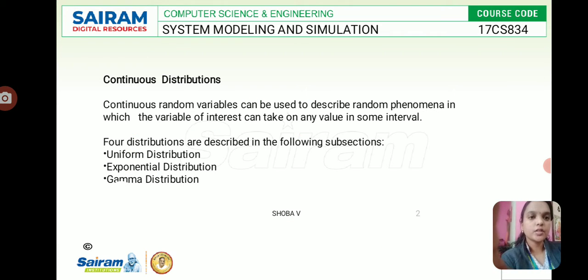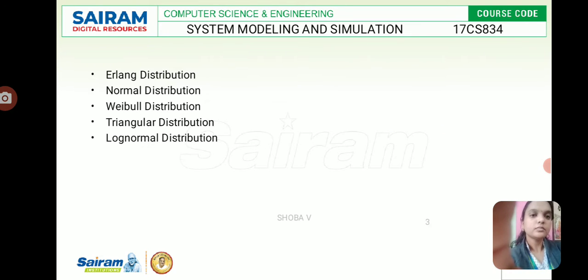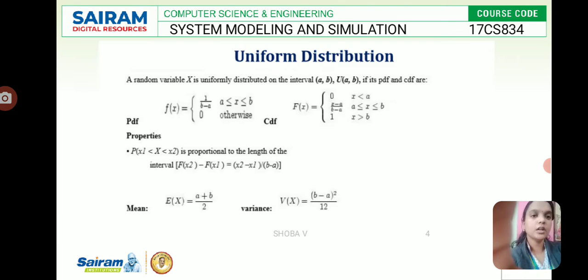So, continuous distribution. This can be used to describe random phenomena in which a variable of interest can take any value in some interval. We are using integrals over here, and we have distributions: uniform, exponential, gamma, Erlang, normal, Weibull, triangular, log normal. There are so many distributions like this. We are going to see them one by one.